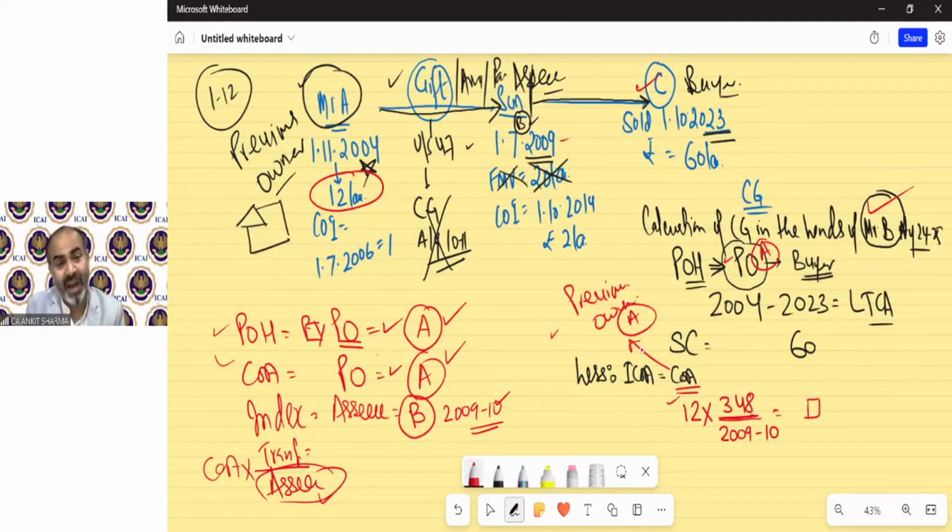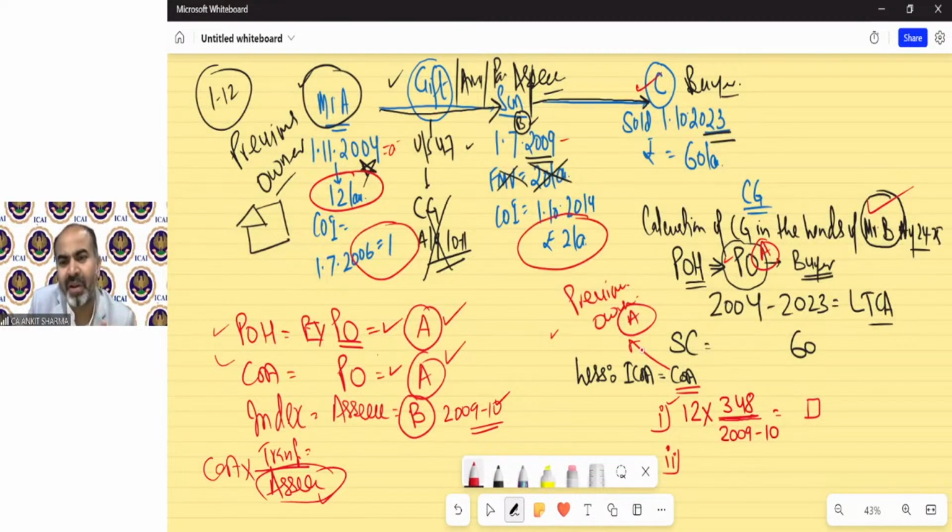So we have to take the index of Mr. B. That is a loss for us, because the division by the 9-10 value will be higher in comparison to this. If the 2004-05 index value were taken over here, then the indexed cost of acquisition would be higher. Just wait. Then the cost of improvement needs to be deducted, and the cost of improvement of the previous owner as well as the assessee both need to be deducted.